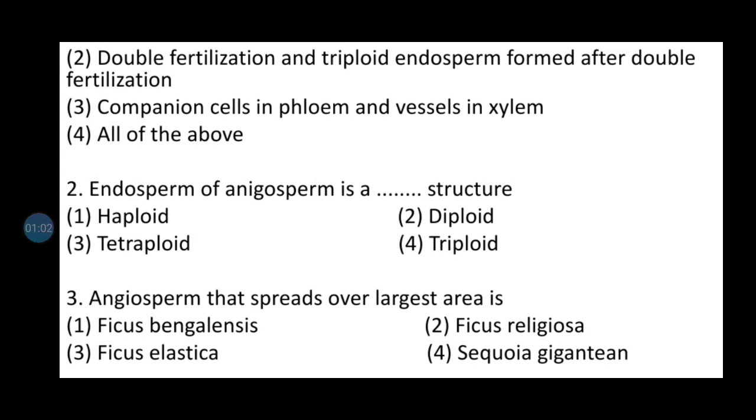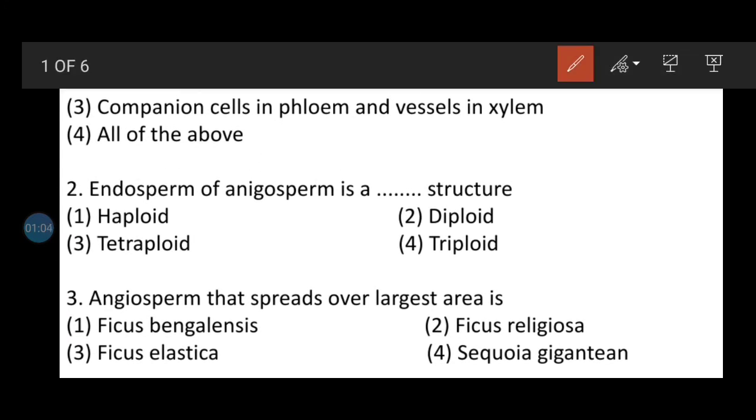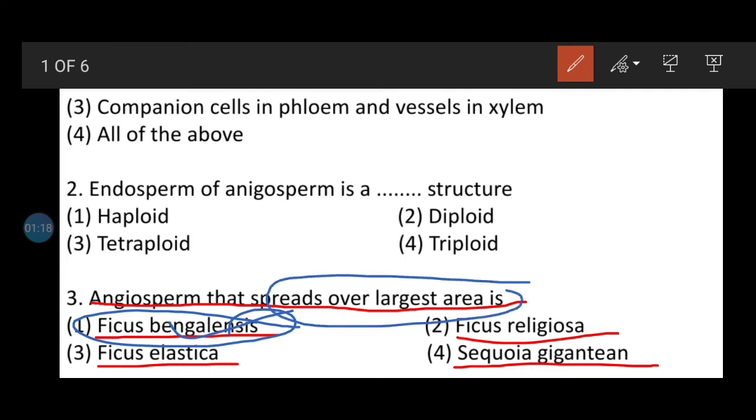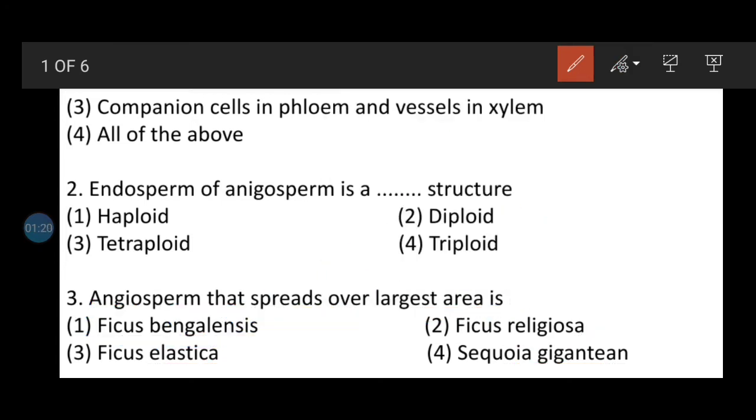Question number 3: angiosperm that spreads over the largest area. Option A, Ficus bengalensis; Ficus religiosa; Ficus elastica; Sequoia giganteana. So here the correct answer will be Ficus bengalensis, which has the spread over the largest area. It is an angiosperm.